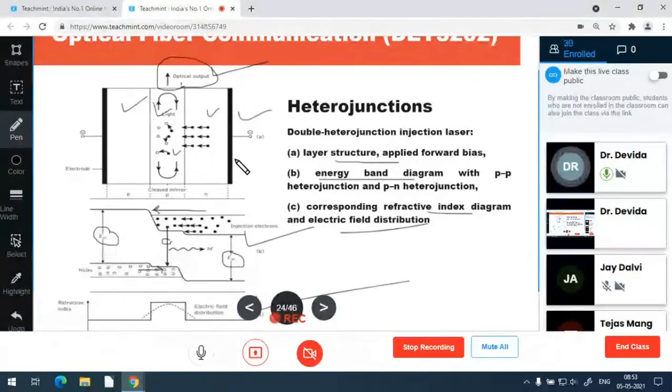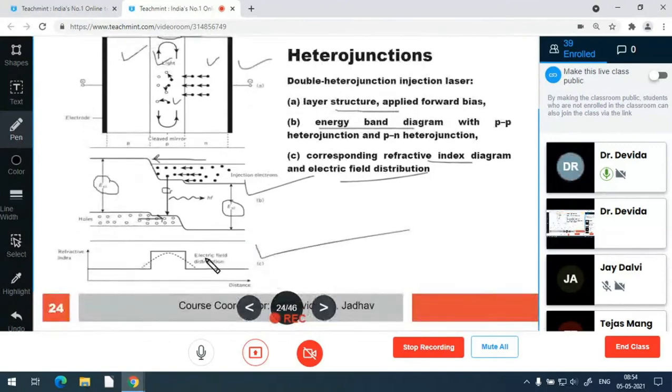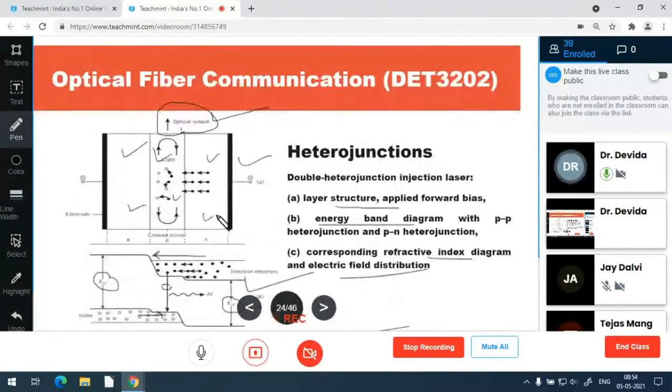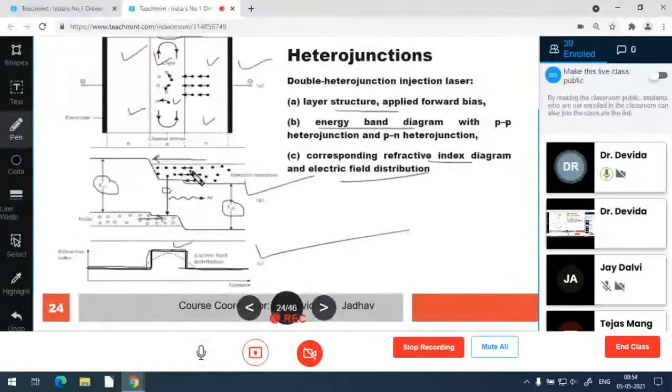To make the photon concentration higher, and to support the photons to remain only in that region, the optical fiber-like refractive index profile is developed, as shown in this figure C. So this is the development of the optical fiber-like condition: the active region has a higher refractive index, and the two neighboring passive layers have a lower refractive index. The active region maintains all the photons, and photons do not go into the other layers. This is called optical confinement.